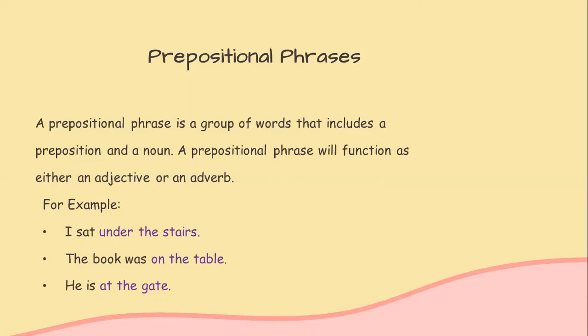The book was on the table. On the table is telling us where the book was. It is specifying its location. So, therefore, this is a prepositional phrase. He is at the gate. At the gate is also a prepositional phrase because it tells us about the location of the person. Hence, prepositional phrases are used when we need to tell about the location of an object or a person in comparison with another thing.